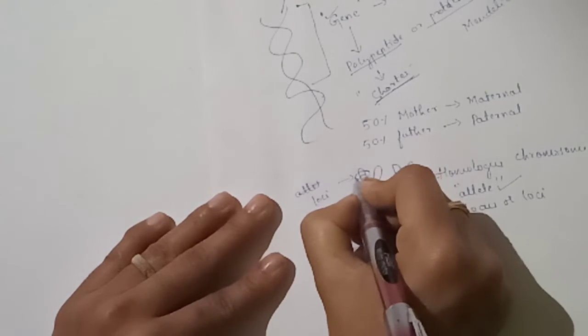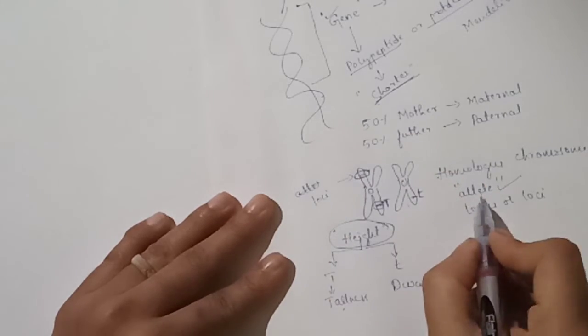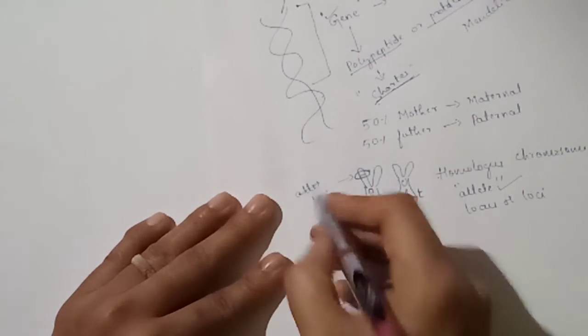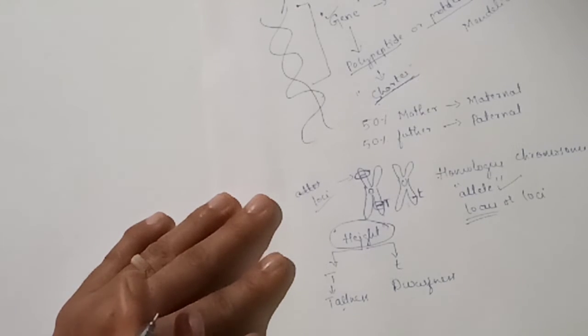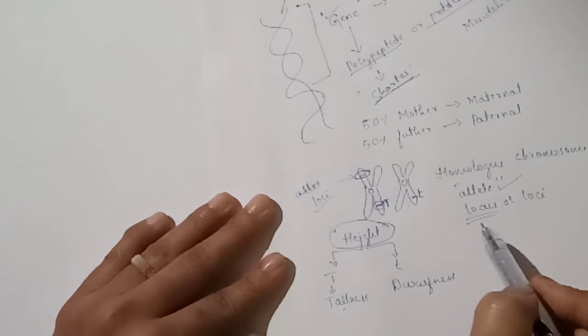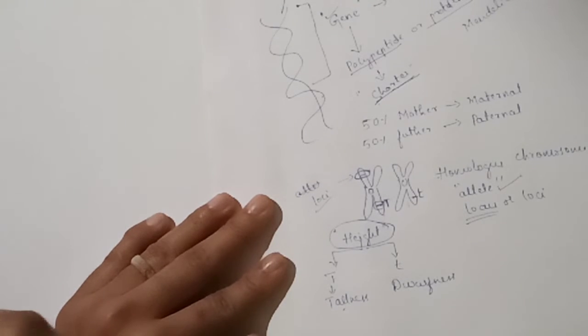And the point on which an allele or a gene is situated is called loci or locus. Understood? How many definitions did we study? Gene, allele and locus. Okay.